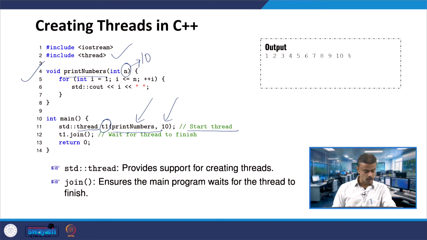When I run this code, with return 0, what will happen? The thread will start and be executed, and it is also waiting for the thread to finish. That means you have to give T1.join. Now I am asking you, you can put a comment on line number 12 and see what will happen. You will get a runtime error. So, once you remove the comment, that means wait for thread to finish.